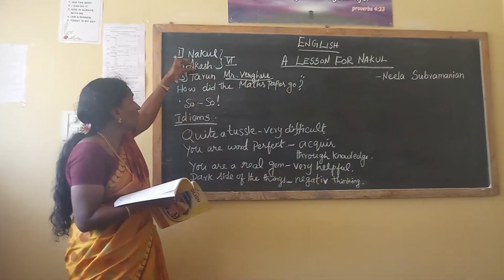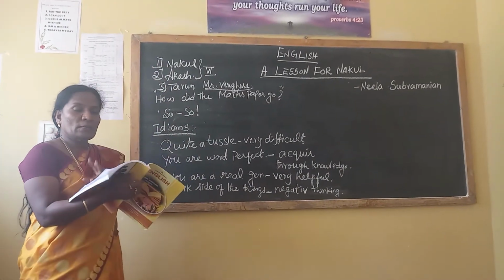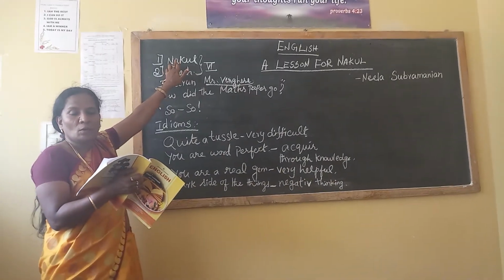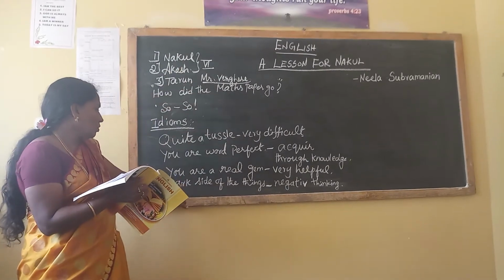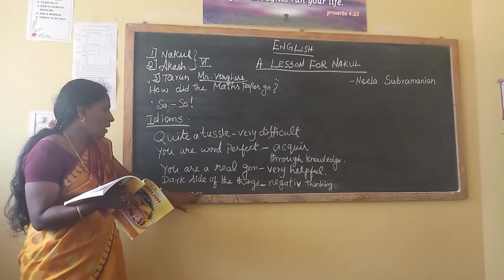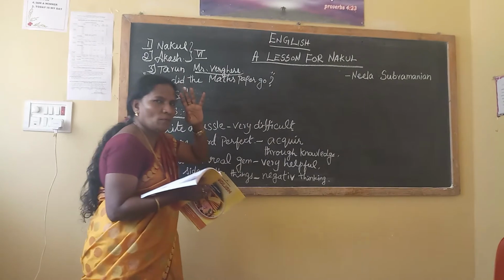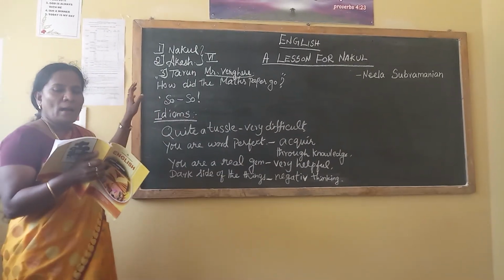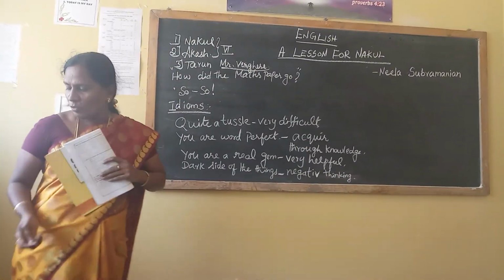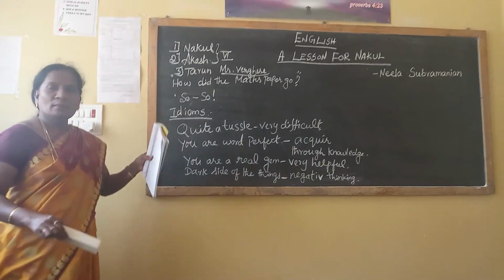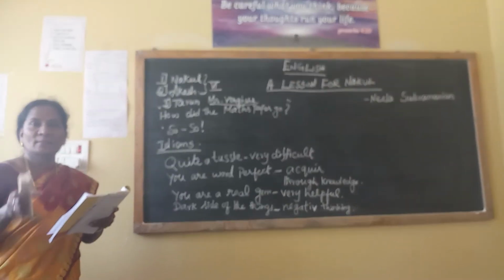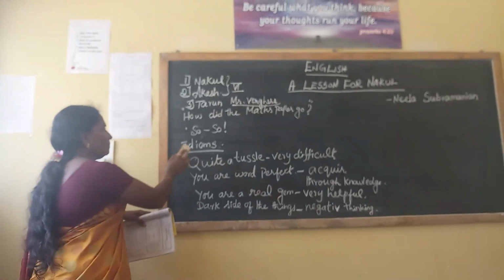So, Nakul is here. You should know the two points. Nakul always looks at the dark side of things. Who's looking at the dark side? Nakul. Dark side of things means negative things, always the negative things. Here Akash is always a courageous and cheerful boy. I'll rub this one out and then I'll explain what the determining factor for success is. That is the important thing in the lesson.